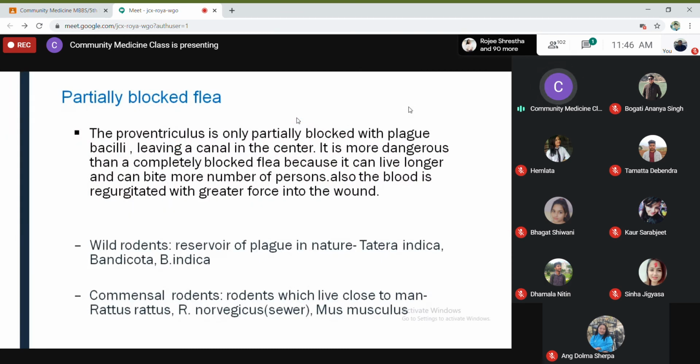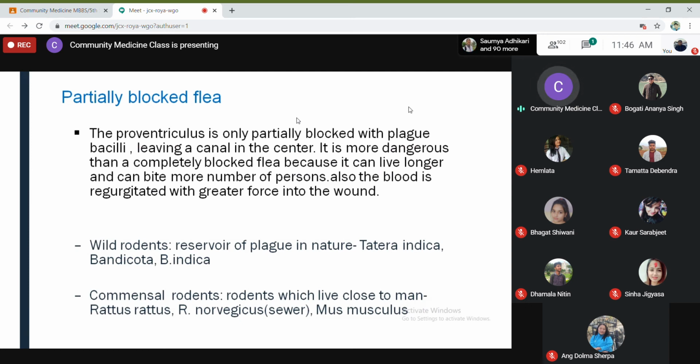You have to understand rodents. I told you it could be wild rodents which are found in the forest, in the fields, and they are a reservoir of plague in nature. So natural foci we call it, because it's there in nature. God has created them. Tatera indica, Bandicota and Bandicota indica, they are the wild rodents.